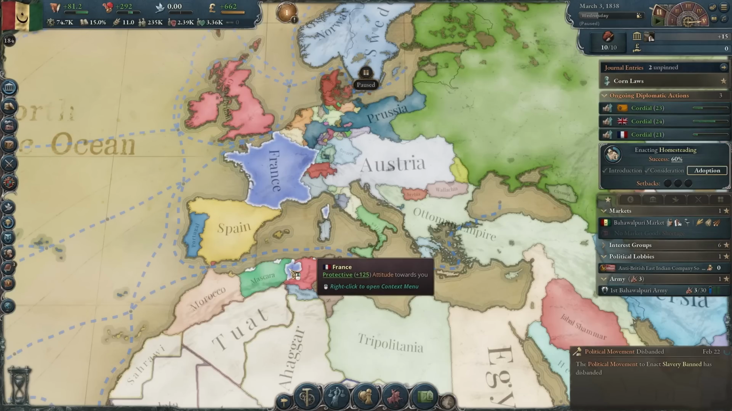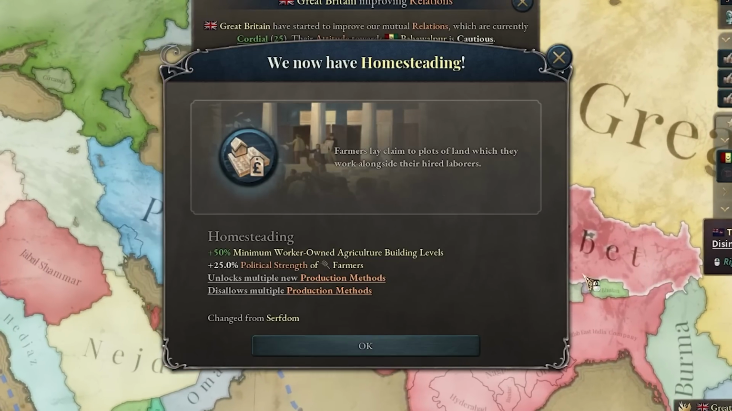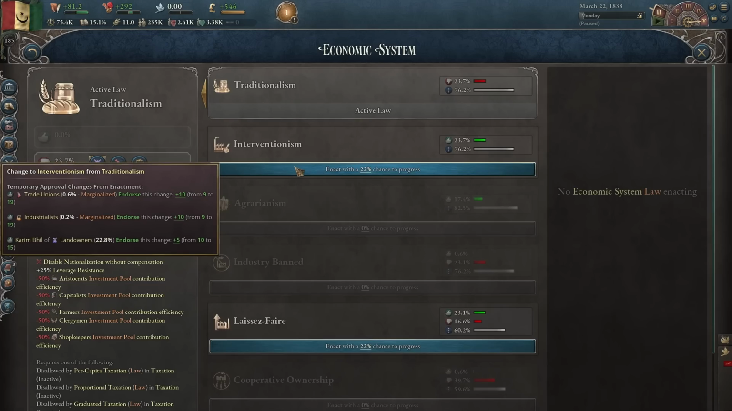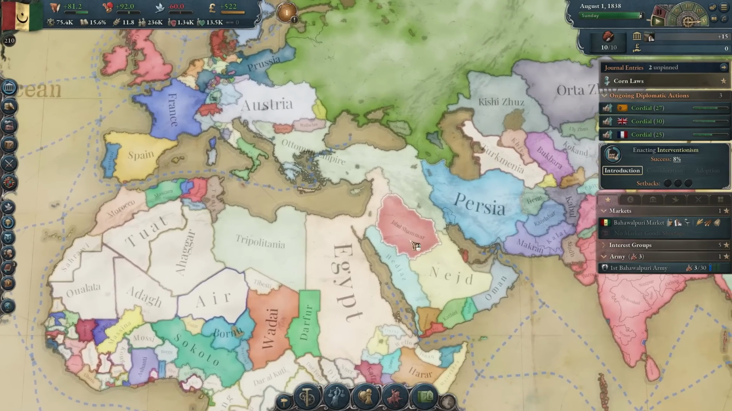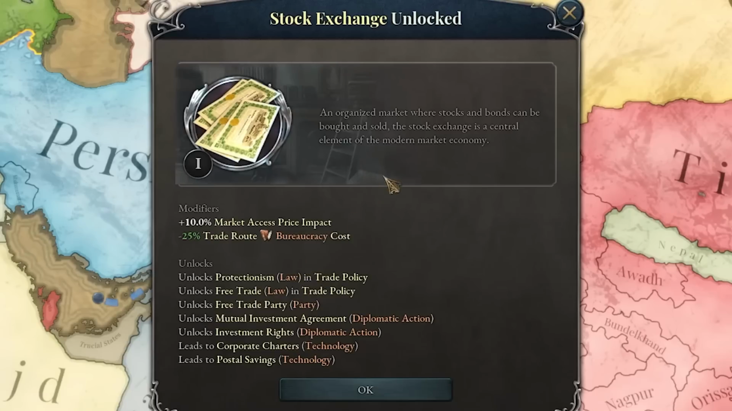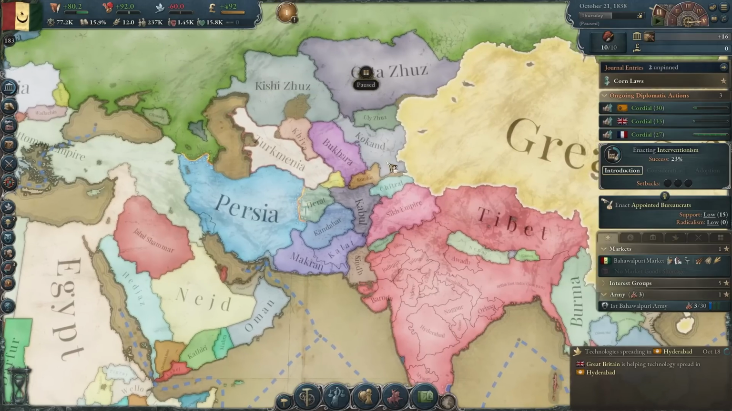Okay, and the French are conquering Algeria, and also the British have taken over Tibet. Meanwhile, we enacted homesteading, and now it's time to also go for interventionism. Oh, and the Persians are going to war in Afghanistan. Yeah, I think the AI is a bit more aggressive in this patch, and stock exchange has been enacted. Now I think I'll go for line infantry. You know, just in case.